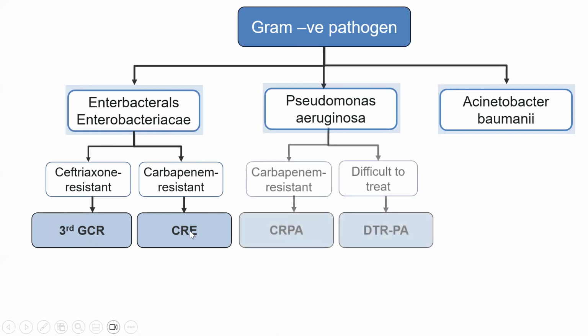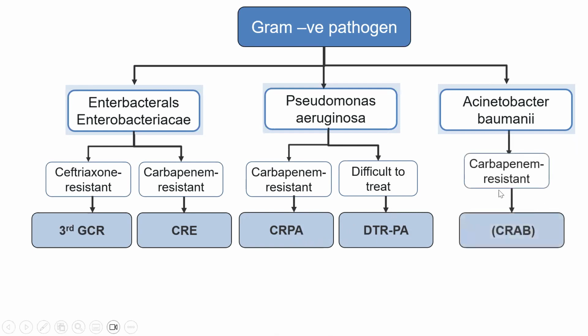Pseudomonas aeruginosa is classified into two types: either carbapenem resistant Pseudomonas aeruginosa, or difficult to treat Pseudomonas aeruginosa. We will discuss the difference between carbapenem resistance and difficult to treat. Acinetobacter is classified according to whether it is carbapenem resistant or not, into carbapenem resistant Acinetobacter baumannii, or CRAB.